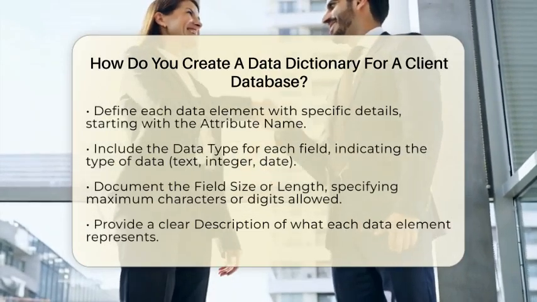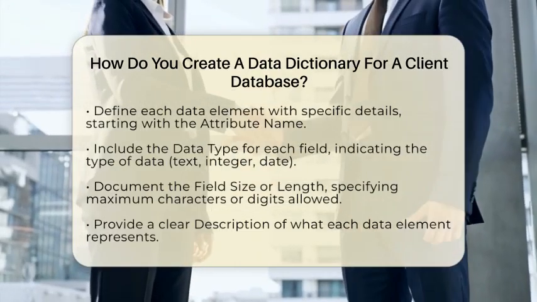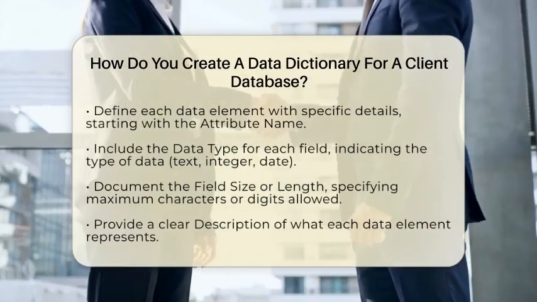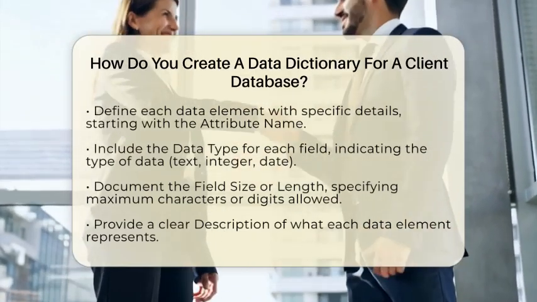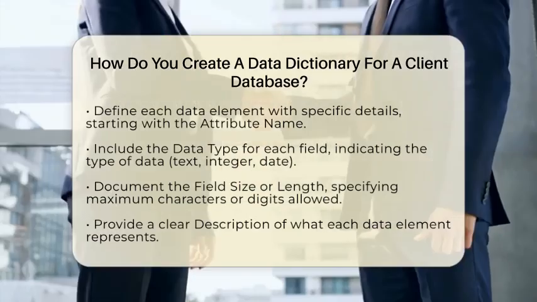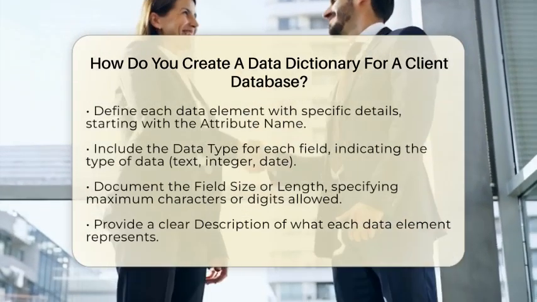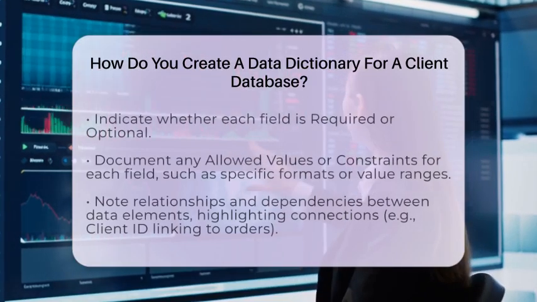Another important step is to document relationships and dependencies between data elements. For example, if a client identification number links to orders or transactions, note this connection. This helps clarify how data is interrelated within your database.